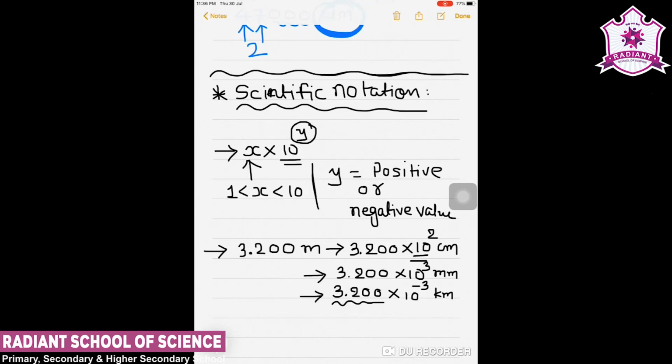I can say 3.200 into 10 to the power minus 3 kilometer. So by using this scientific notation, the problem of addition or calculation of 0 is simplified.